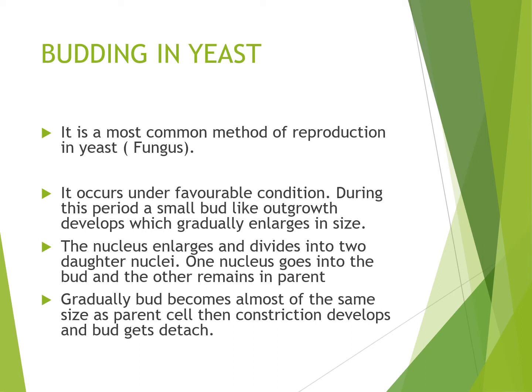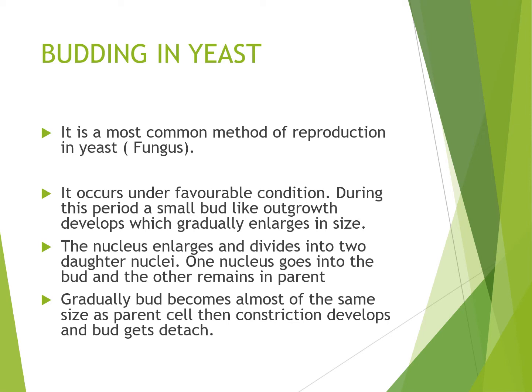This is the most common method of reproduction in yeast, which is a fungus, and it occurs under favorable conditions. During this time a small bud-like outgrowth develops, which gradually enlarges in size. As yeast is unicellular, the nucleus also enlarges and divides into two daughter nuclei.